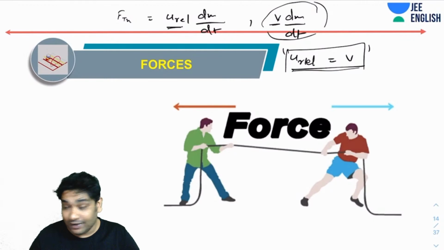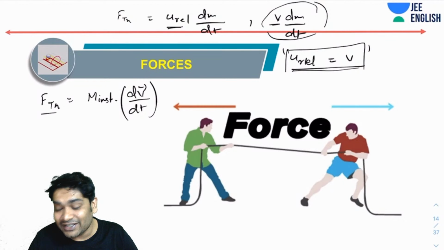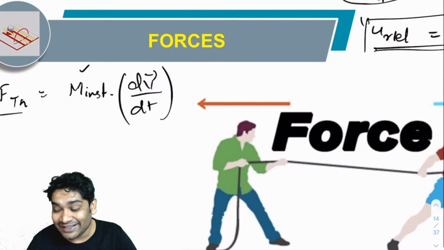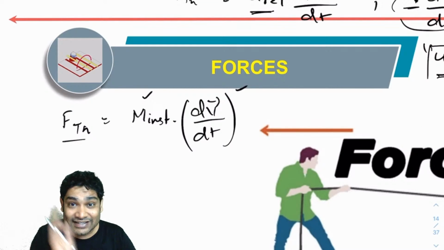Similarly, as I had said, F equals ma is an instantaneous equation, and you were using F thrust equals m instantaneous times dv by dt. This is you using F equals ma, instantaneous only. So F equals ma is the correct form, and it is the instantaneous form.